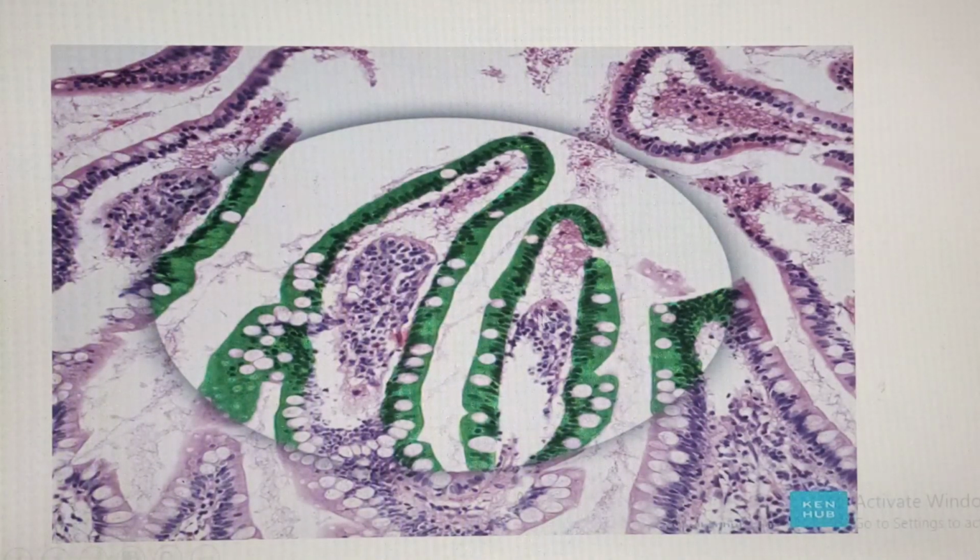Now again, both small and large intestines will be lined by simple columnar epithelium. You can see the cells are columnar shaped, simple columnar epithelium, but having these goblet cells. These whiter cells we find over here are goblet cells. Remember, the whiter cells that we saw in transitional epithelium were actually fusiform vesicles. Transitional epithelium is stratified. Simple columnar epithelium is not stratified, having these things we call goblet cells, secreting mucus.